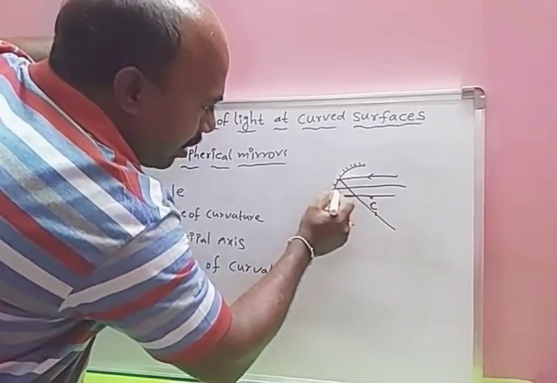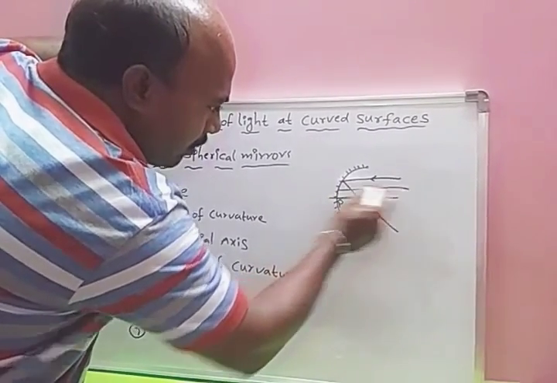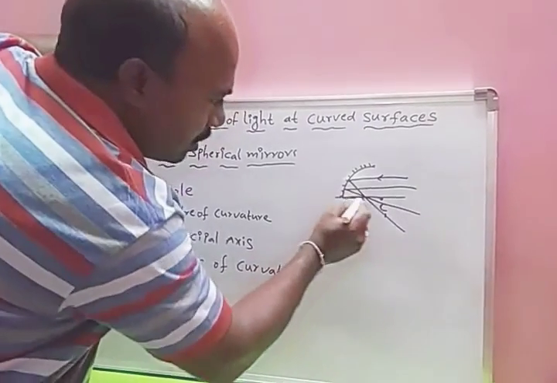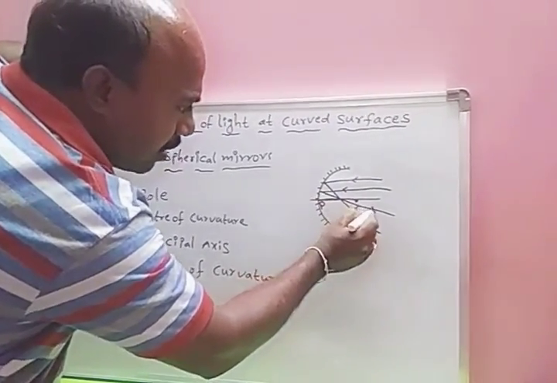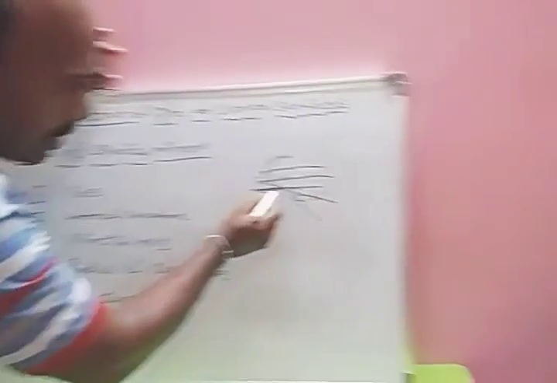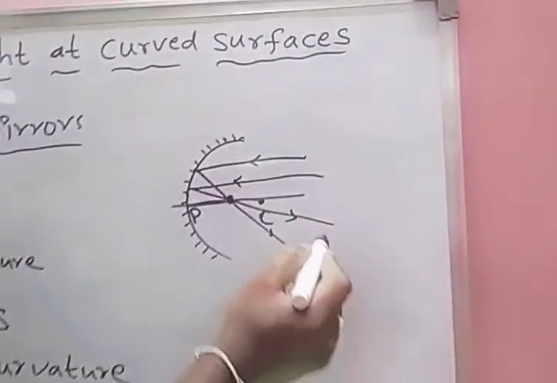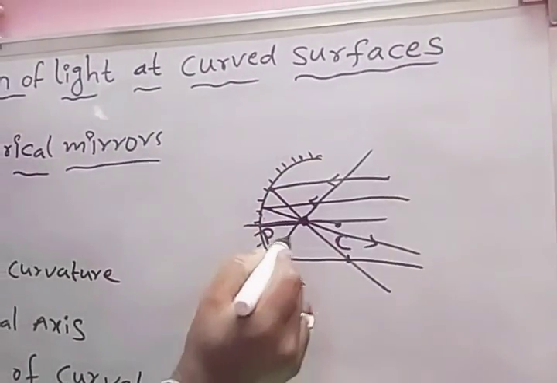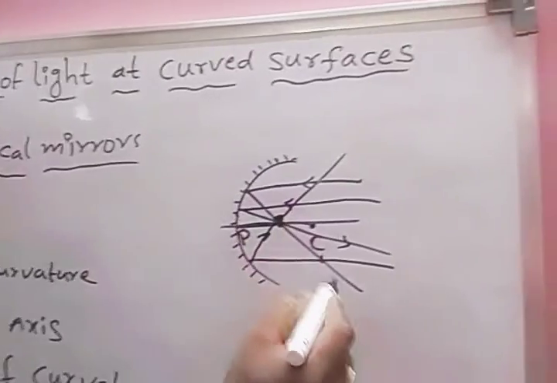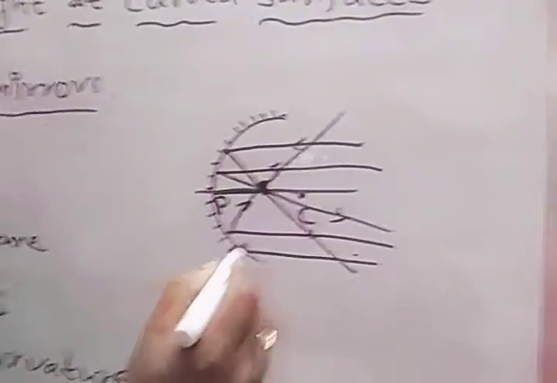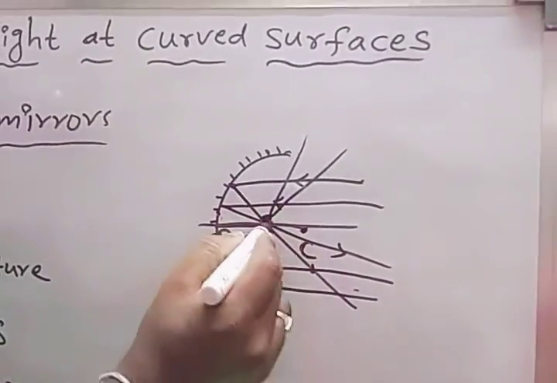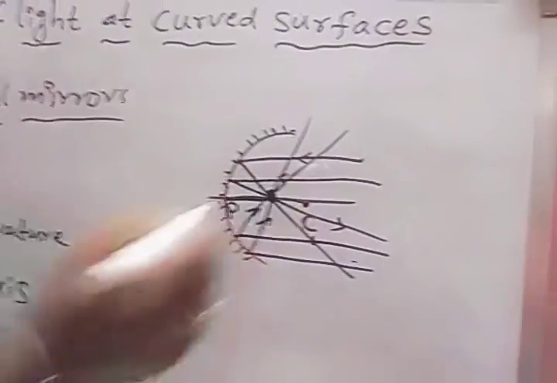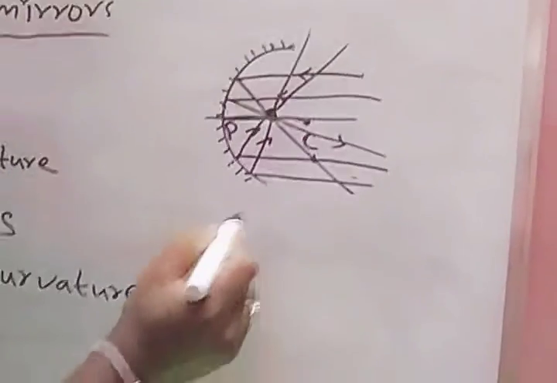Another parallel ray also coming from the sun meets the concave mirror, and it goes in this direction. So in this case we observe all the parallel rays converging at this point. This point is known as focus.